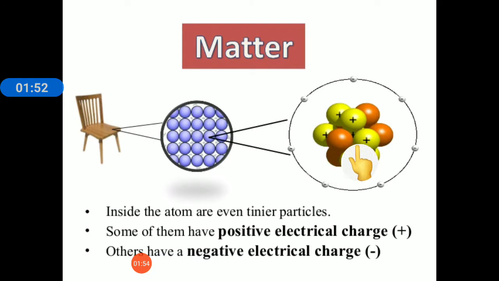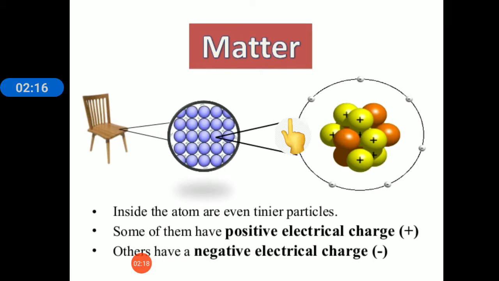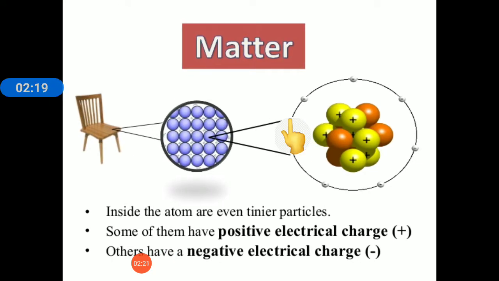The number of protons and the number of neutrons are equal. Now this is the nucleus which will be having protons and neutrons. Around the nucleus in the fixed orbits are revolving electrons. Electrons are negatively charged particles. In an atom, the number of protons, the number of neutrons, and the number of electrons are the same. So, the atom remains neutral since it has an equal number of positive and negative charges.